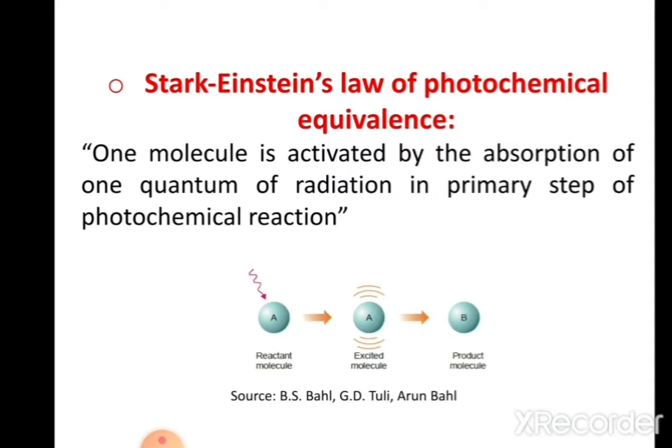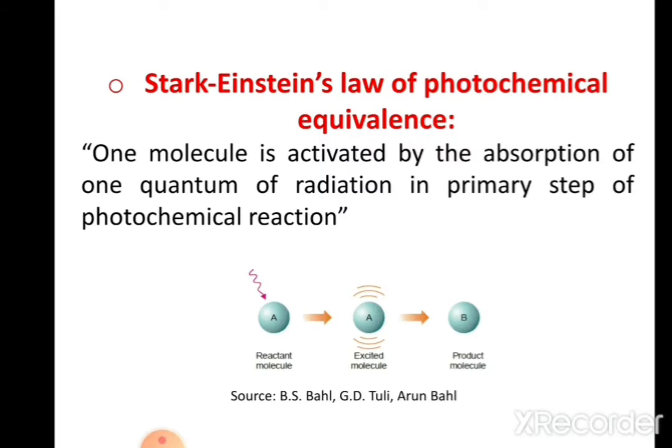Coming to the second law of photochemistry, Stark-Einstein's law of photochemical equivalence, also called the principle of quantum activation. This law was first enunciated by Einstein in 1905 and later by Stark in 1908. According to this law, in a photochemical reaction, each molecule of a reacting substance absorbs only one quantum of radiation, causing that particular reaction.